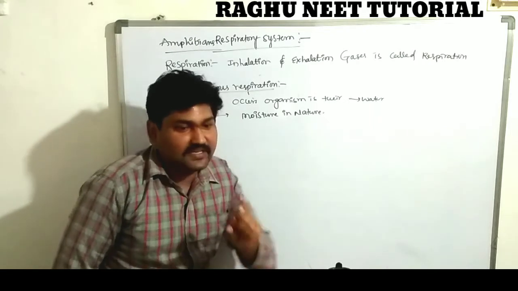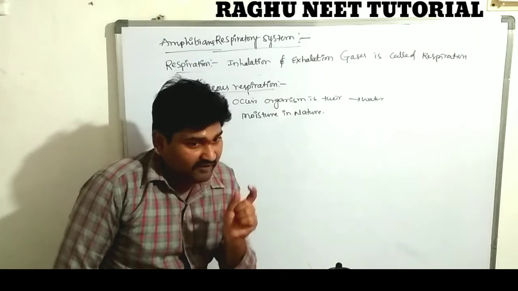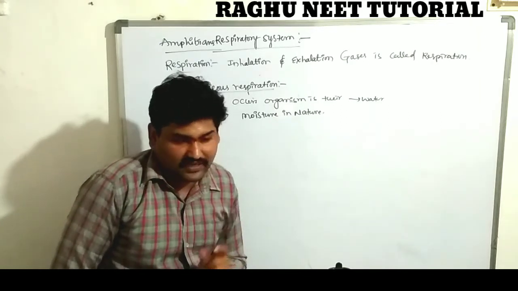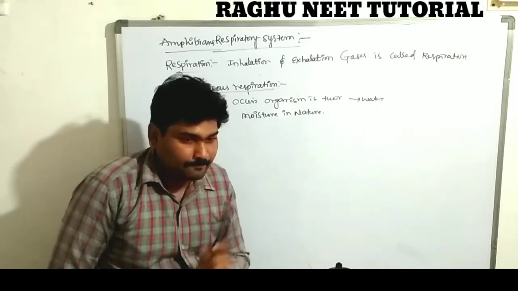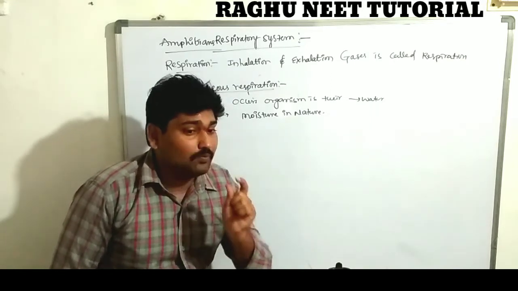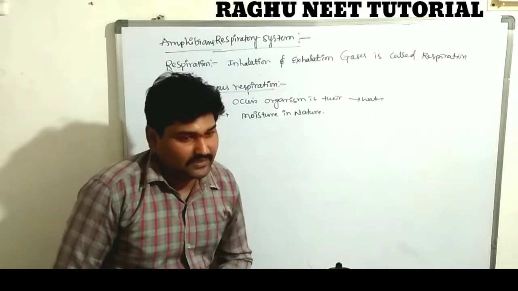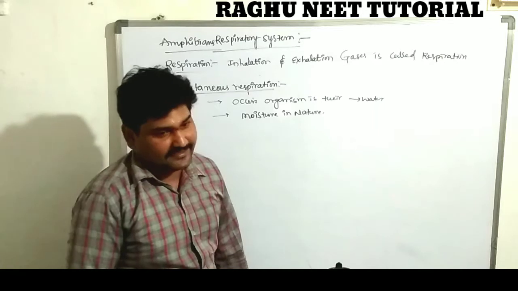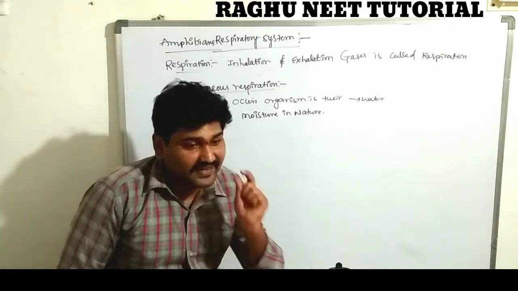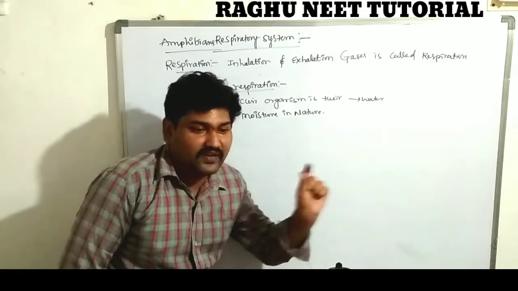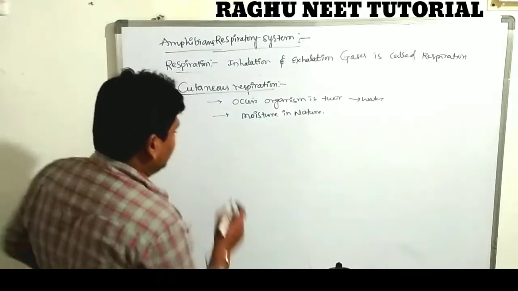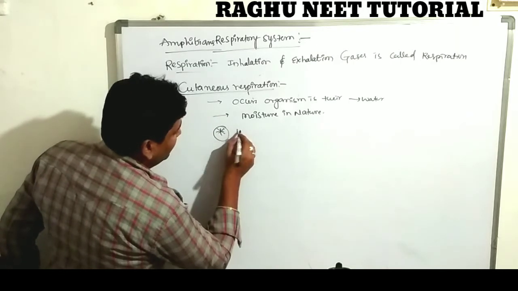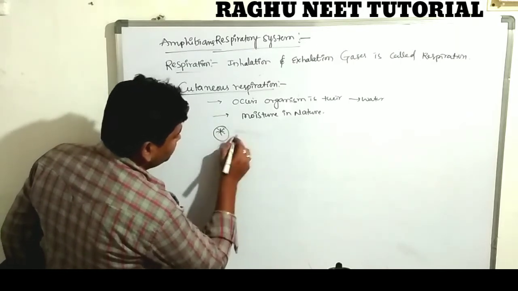And after that we will discuss respiration. The characters of the skin of amphibia: the amphibian skin is a very rigid and hard surface. Below the skin there are more vascularized blood vessels, a rich amount of blood vessels. So the skin is very rigid, but it is permeable for the exchange of gases. Three characters are there. The first one is that the amphibian skin is very hard.